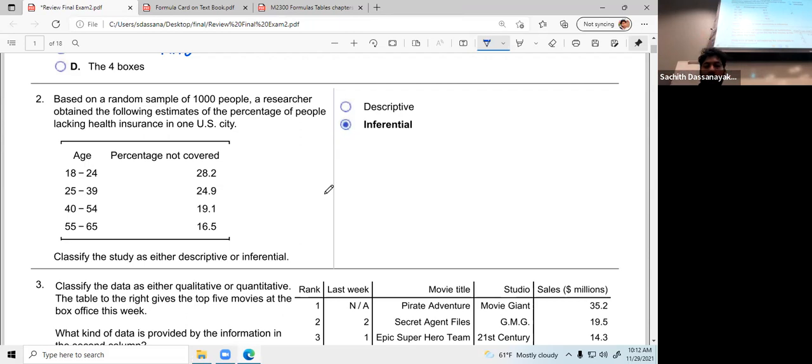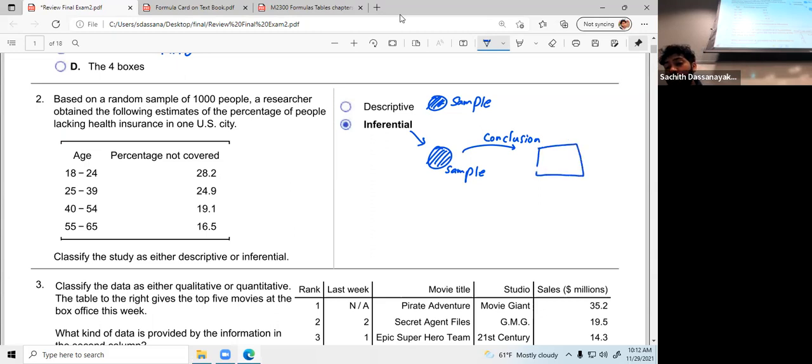Can you see the difference? So descriptive is only based on the sample, but inferential, yes, it is based on the sample, but draws a conclusion about its population.